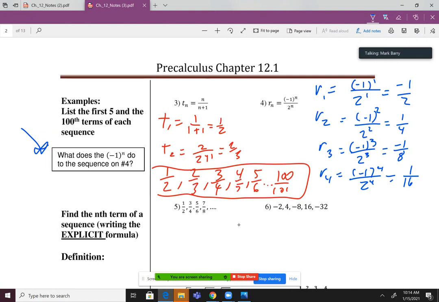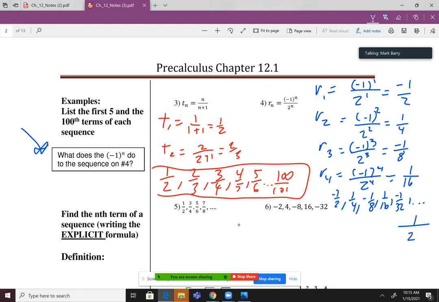So my terms then I would say are negative 1/2, and then positive 1/4, negative 1/8, positive 1 over 16, negative 1 over 32 would be the fifth term. And then the 100th term, I would say, well, since 100 is an even number, I know it's going to be a positive 1 up top.